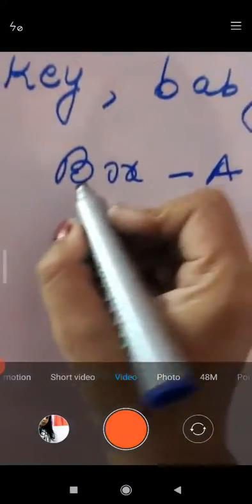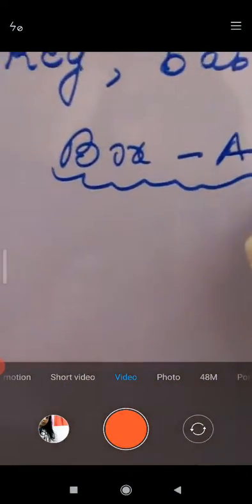Which type of words come in box A, children? Do you know?